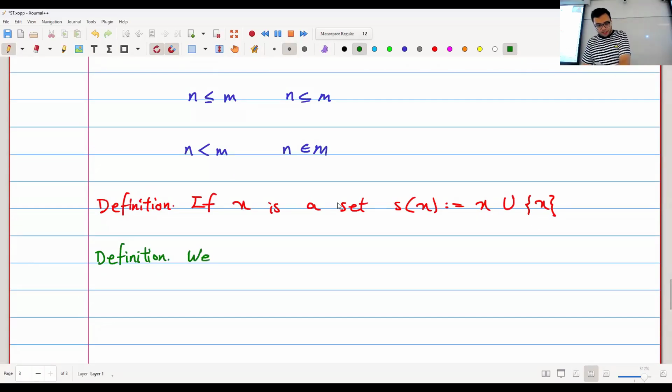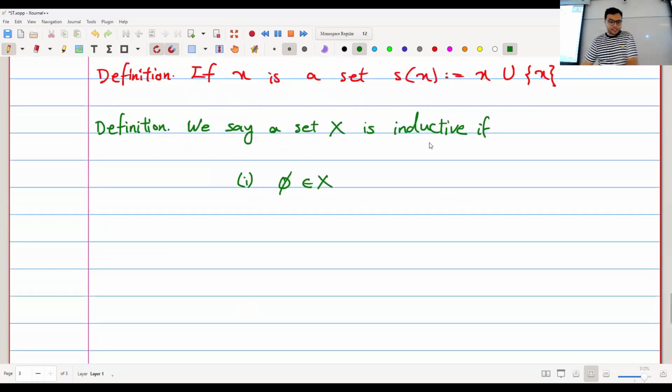We say a set, let's use big X, is inductive if, first of all, the empty set is a member of X, and secondly, for every set, let's call it Y, if Y is in X, then the successor of Y is also in X.